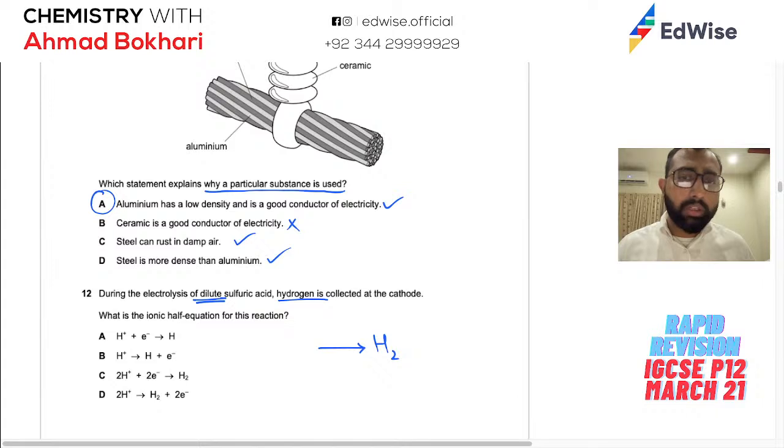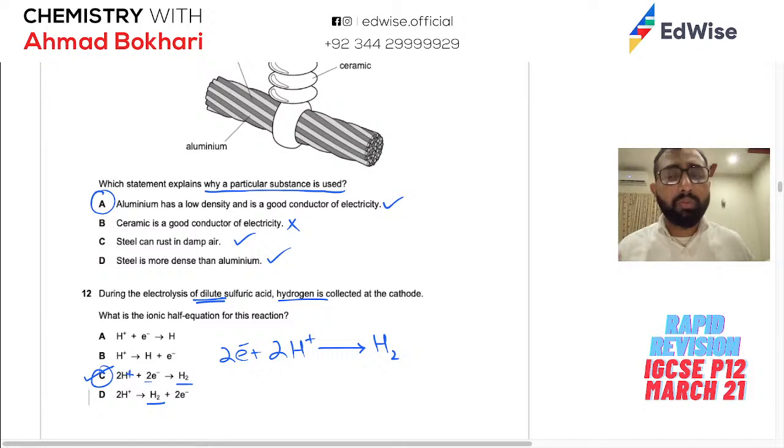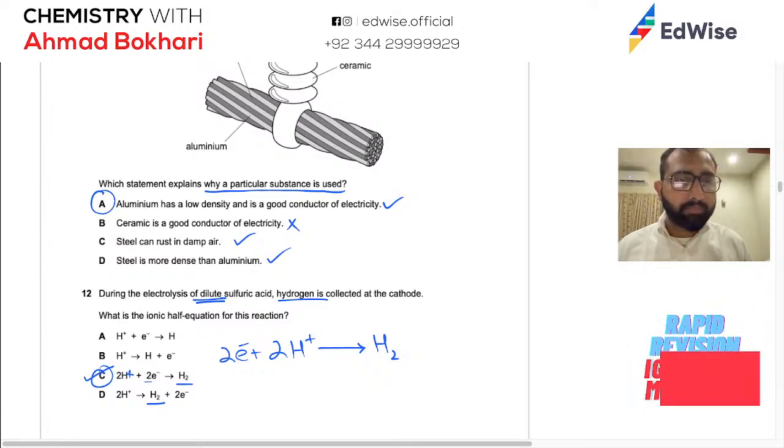So H2 के लिए you need 2 hydrogen ions, and that means you need to give them 2 electrons. So without even looking at an option, we can find the one that makes hydrogen gas. This one makes hydrogen gas, this makes hydrogen gas, but problem is that this is the one where H positive is gaining electrons. So this is our answer, C. We do not need D because D में तो वो lose कर रहा है. ऑलरेडी हाइड्रोजन आयन ने लूज़ कर दिए इलेक्ट्रॉन, उसके बाद तो इलेक्ट्रॉन है ही नहीं फर्दर लूज़ करने के लिए.